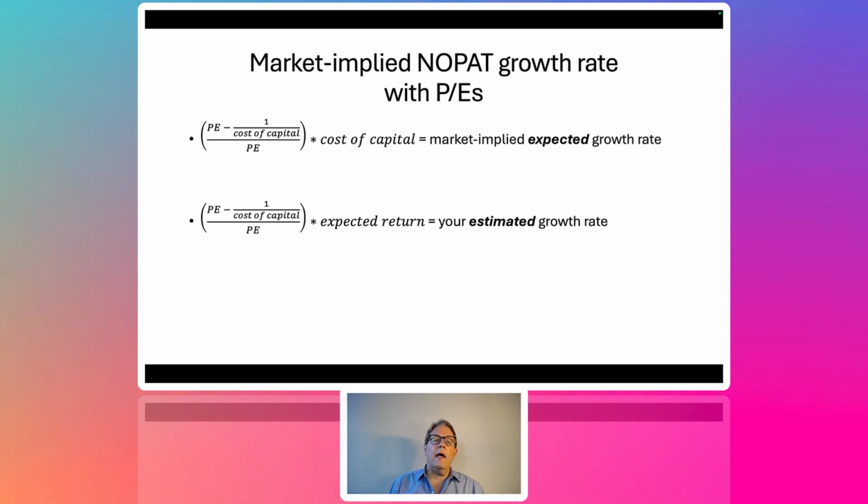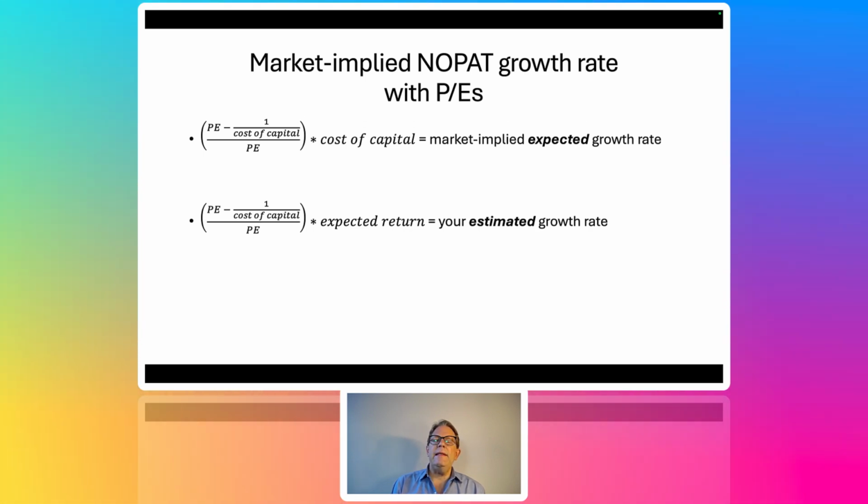All right, now here's something that's kind of fun: market implied NOPAT growth rates with PEs. You can tease out what the market implied growth rate is by using these equations. So the equation on the left might seem a little intimidating. It's not. It's essentially the current PE minus 1 over the cost of capital. Think of that as a cap rate. The difference between the PE and that 1 over the cost of capital is essentially your excess PE. That is your market implied value of growth in PE terms, and then divided by PE. So it's the percentage of PE that is greater than your cap rate. That's the way you think about it. You multiply that by the cost of capital, and you get something called the market implied expected growth rate.